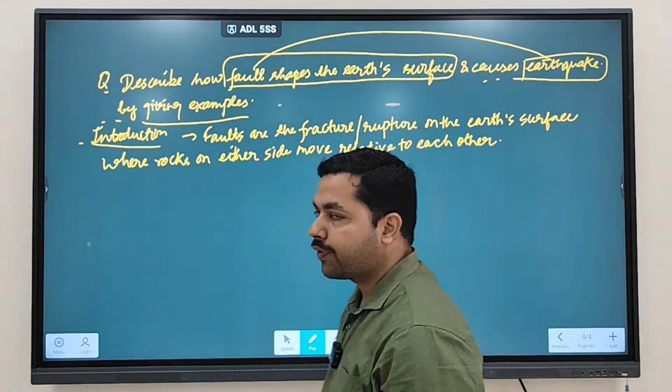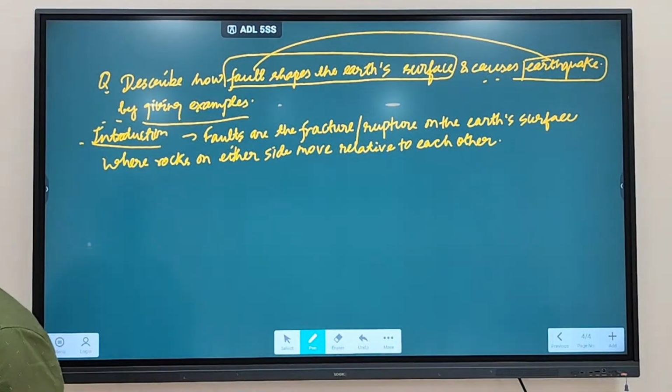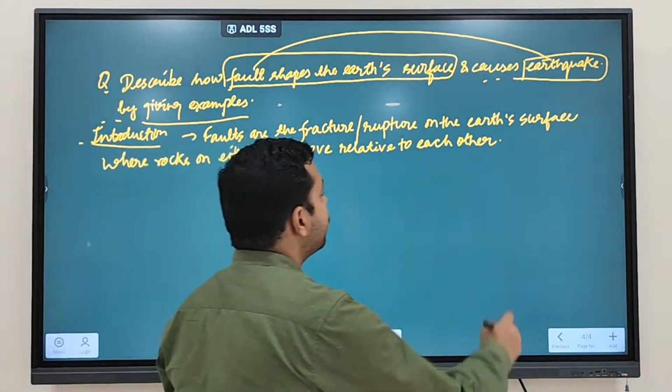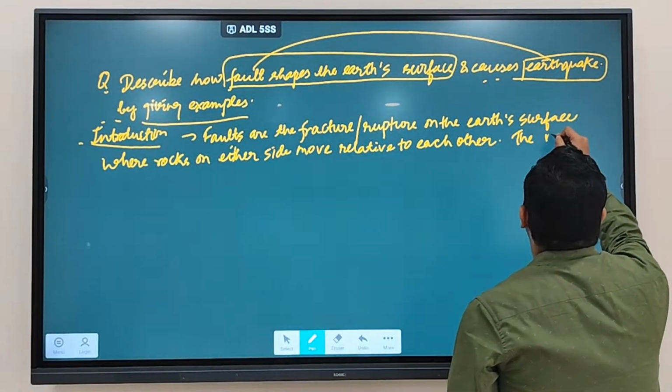Clear? So faults are what? These are fracture or rupture on Earth's surface where rocks on either side move relative to each other. Clear? Now this movement of rock, the movement of rocks